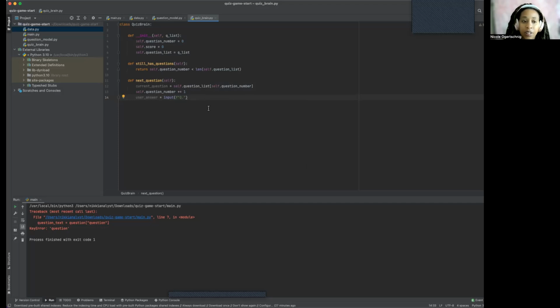We're building out this function, and this is going to be asking you the question, and also indicating how many questions you have left to answer. All right, so let's build out this question.